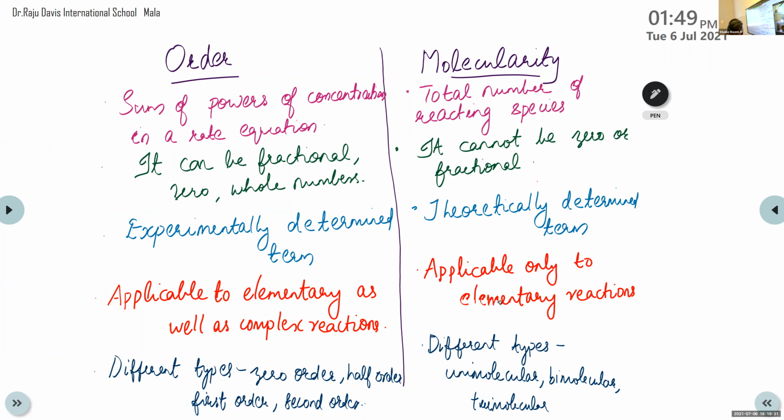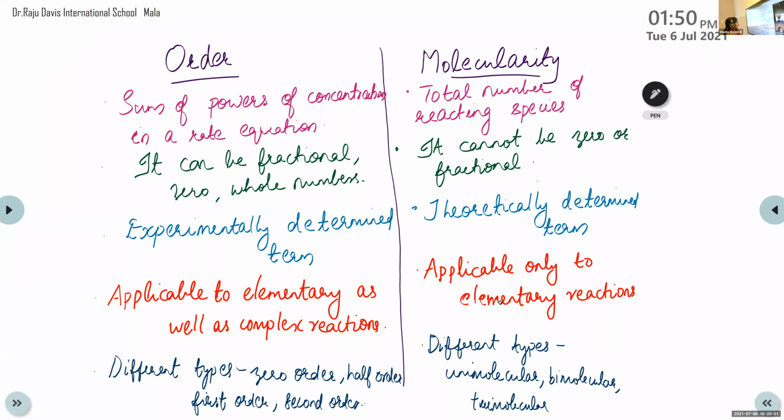This is clear now? Order and molecularity. Vidur, can you read the first point? Sum of powers of concentration in a rate equation, and molecularity, total number of reacting species.